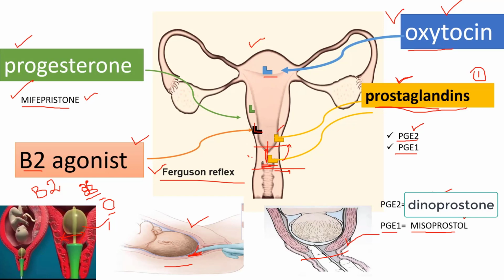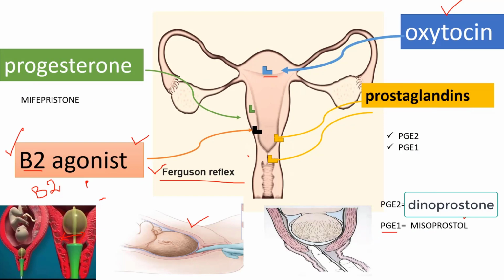In a nutshell, this slide is actually your whole topic. And why have I talked about beta 2 agonists here? Because what is the side effect of induction of labor? If we use non-natural methods, there can be hyperstimulation of the uterus. If there are more than 5 uterine contractions per 10 minutes, it means there is hyperstimulation of the uterus. So in this case, you have to relax the uterus.